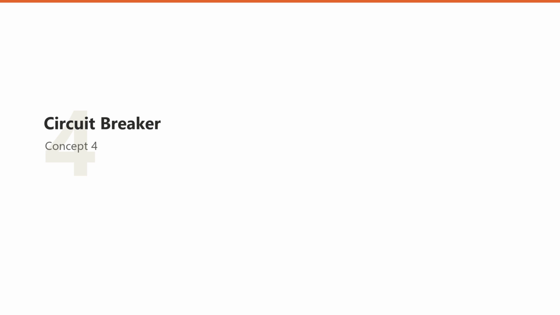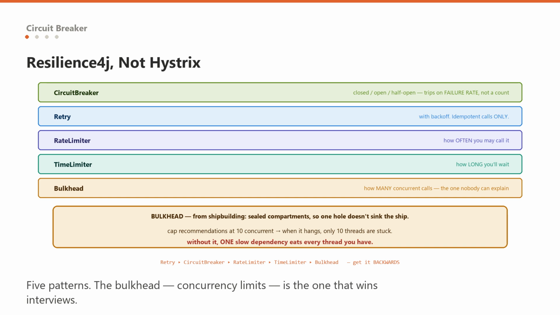Next one, Resilience4J, and what a bulkhead actually is. Hystrix is dead. Spring Cloud Circuit Breaker is a thin abstraction, and Resilience4J is what sits behind it. It gives you 5 patterns, and knowing all 5 separates you from someone who only knows the phrase circuit breaker.